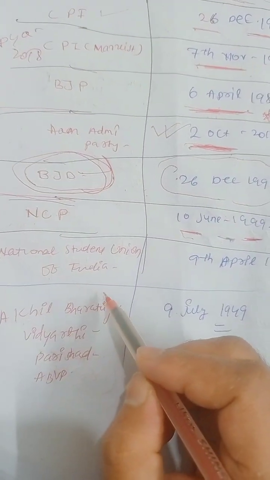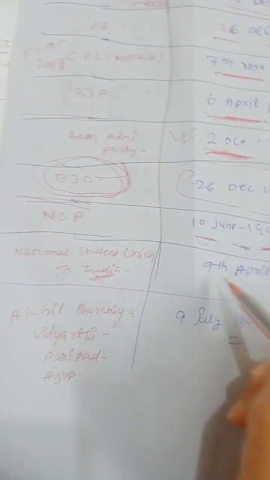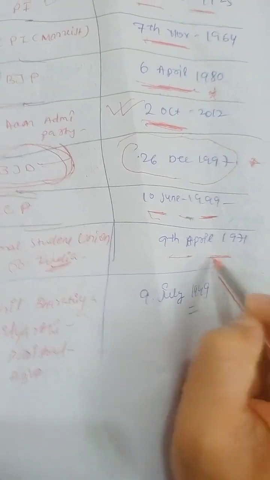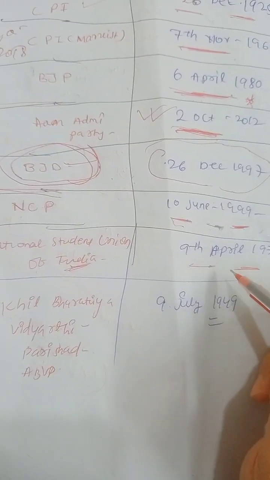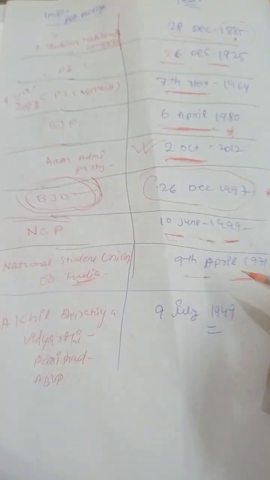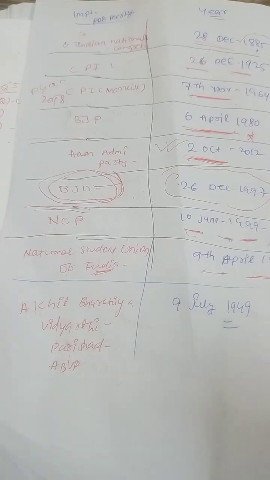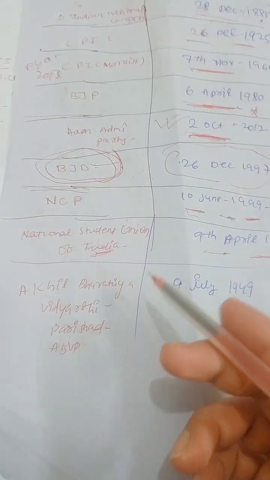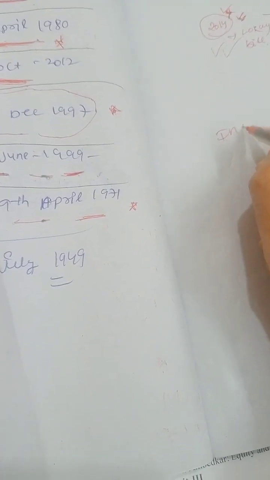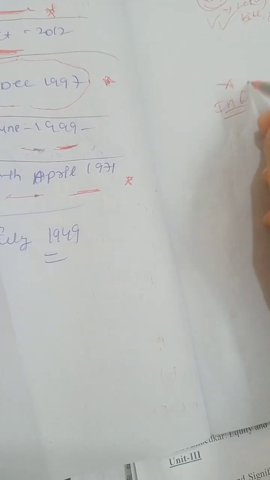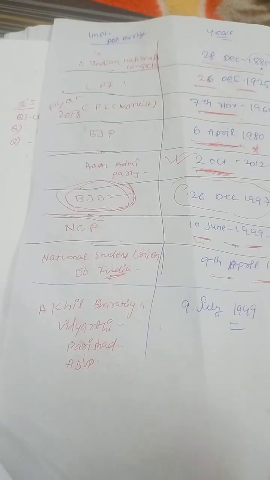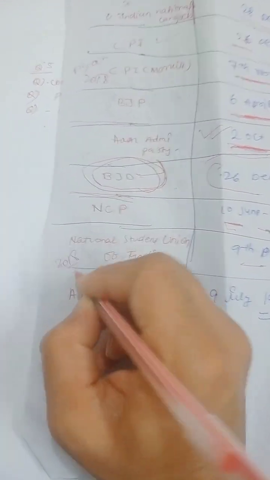National Students Union of India, the 9th April 1971. Look guys, 9th April 1971, NSUI. Now the examiner is asking not only about the political party but also about the wings, the different parts of the political party. NSUI is part of the Indian National Congress. So now they not only ask about the Indian National Congress but also about its parts, like NSUI, 9th April 1971. It was a PYQ of the year 2018.